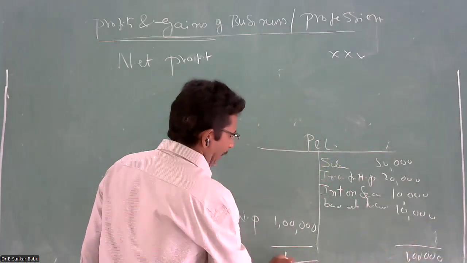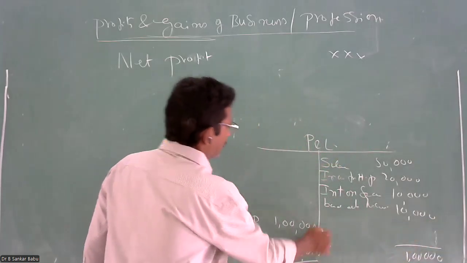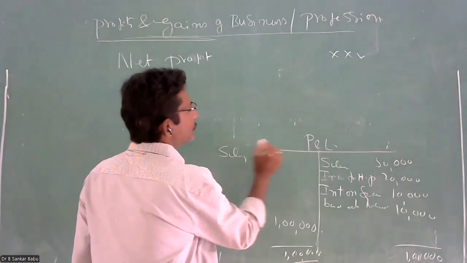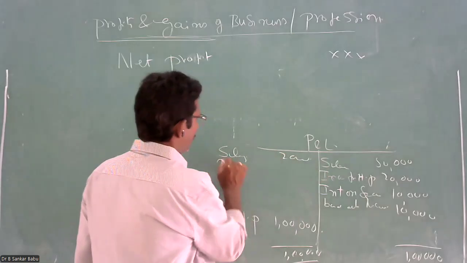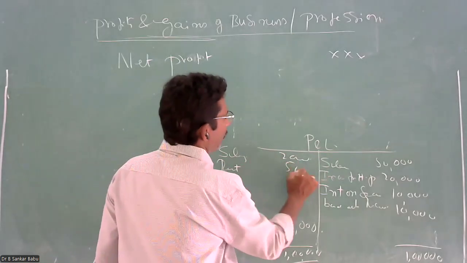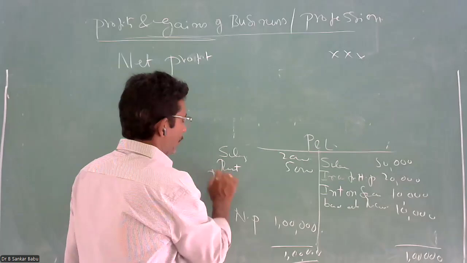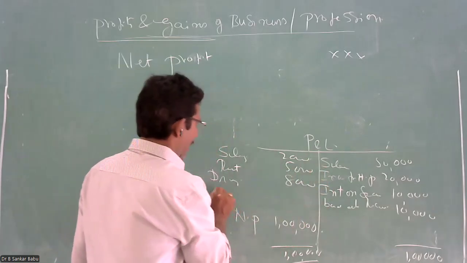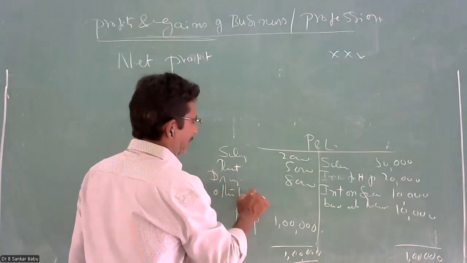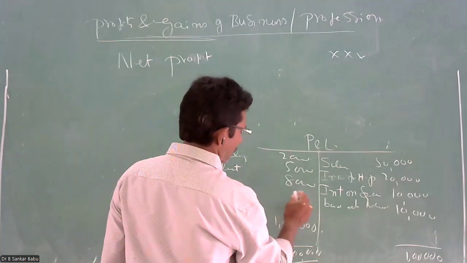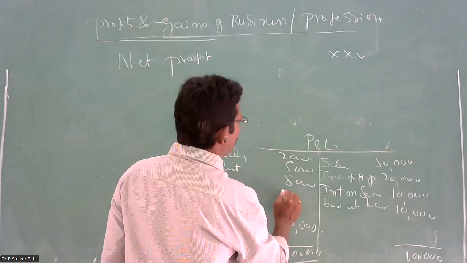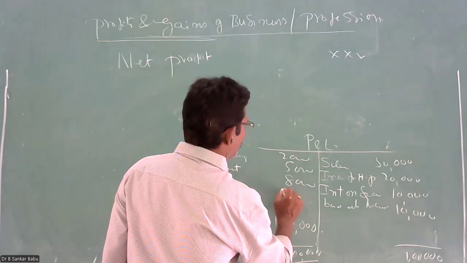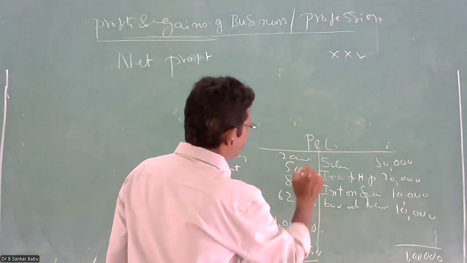And out of this 1 lakh, you spend some business expenses like salaries 2,000, rent 5,000, drawings 8,000, and other business expenses, for example, 62,000.